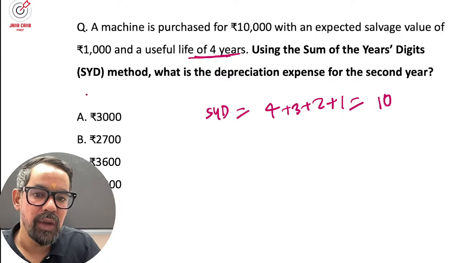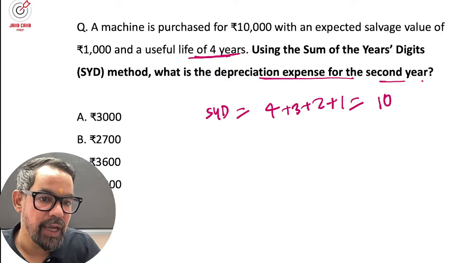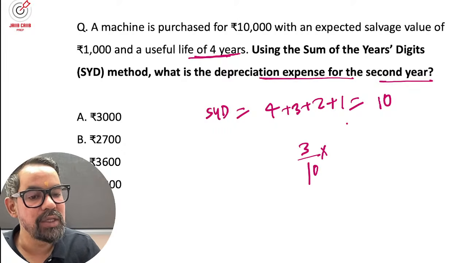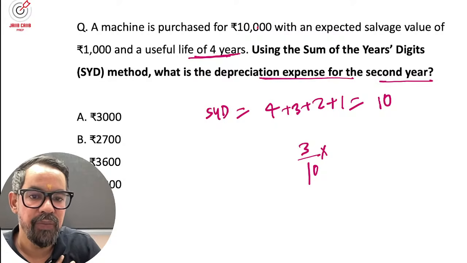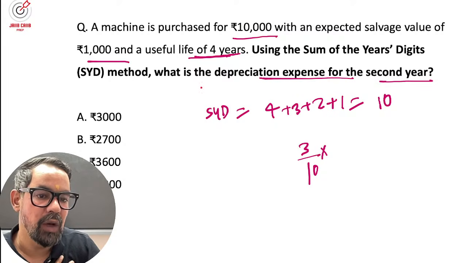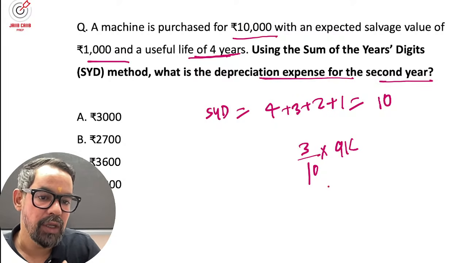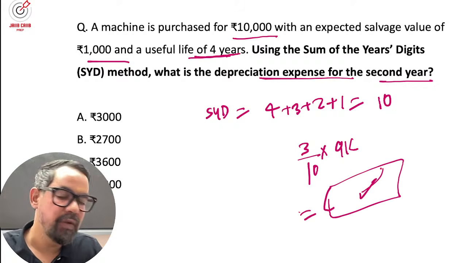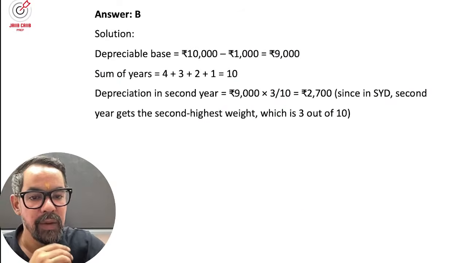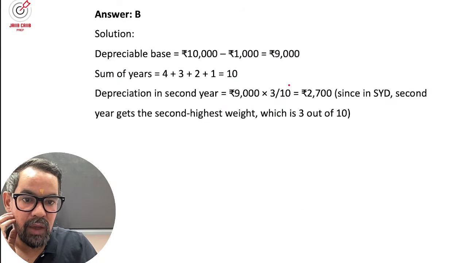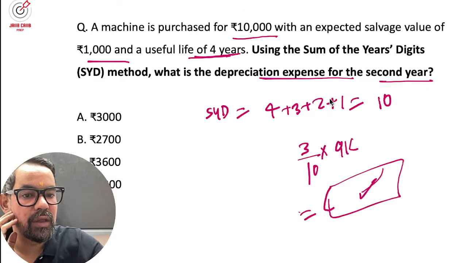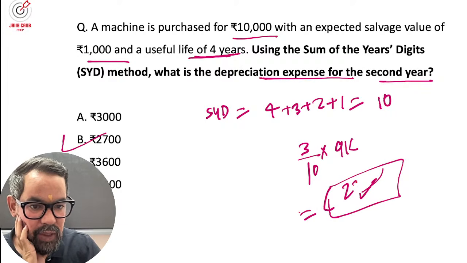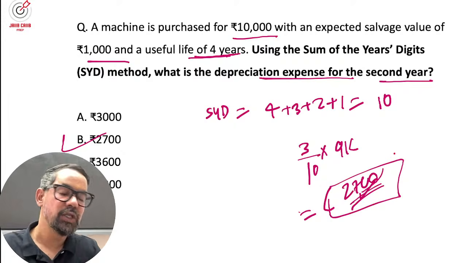Now what is the depreciation for the second year? It is 3 divided by 10 into cost minus salvage value. Cost is 10,000 minus 1,000, which is 9,000. So that will be the depreciation for this year: 3/10 of 9,000, which is 2,700. That is the answer for this one.